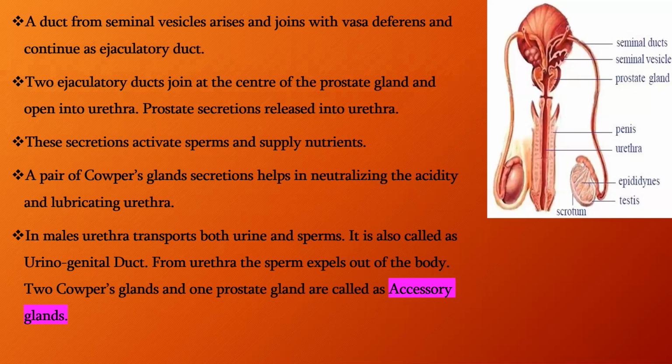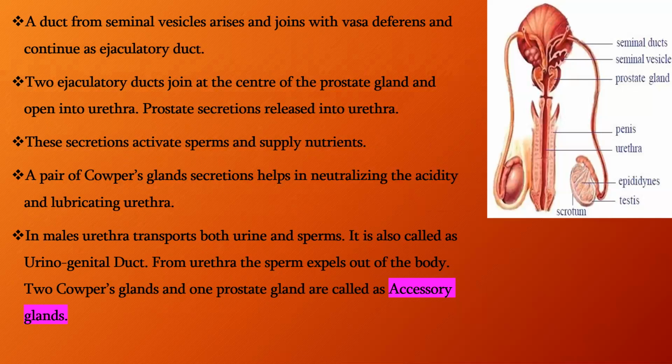As I mentioned earlier, the human male reproductive system has accessory glands. Usually the accessory glands are a pair of seminal vesicles, a pair of prostate glands and two bulbourethral glands.